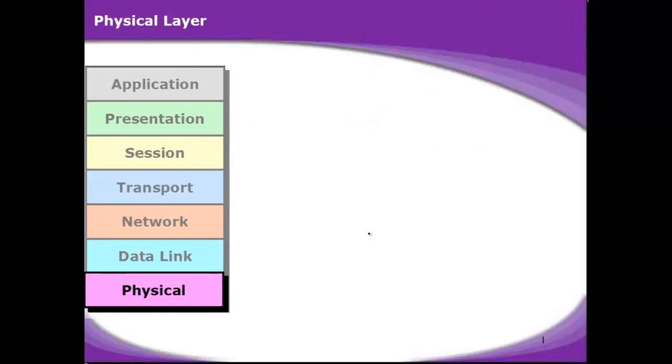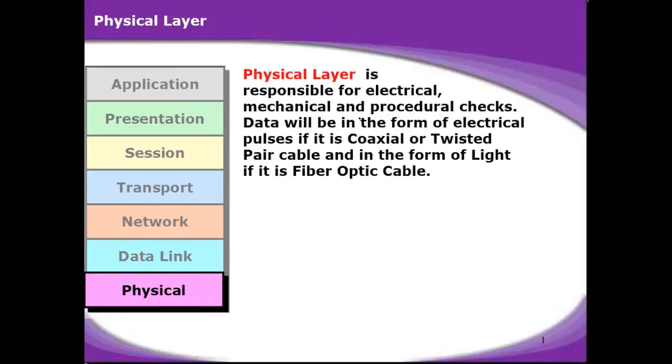Physical layer is responsible for physical properties, for electrical, mechanical and procedural checks, for connectors, the kind of connectors you are using, the kind of cables you are using. So it talks about all that. The data you got from the data link layer is going to be converted in the form of electrical pulses if it is a coaxial cable or twisted pair cable, and if you are using fiber optic cable, then the data is going to be converted into light pulses, because fiber optic uses light pulses to send the data.